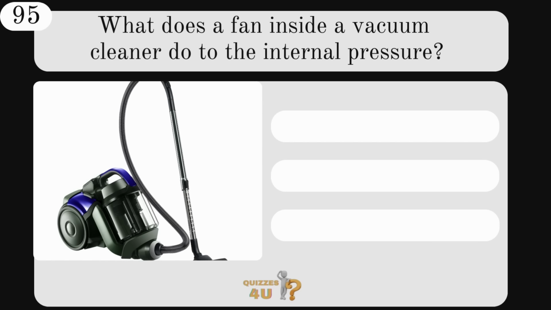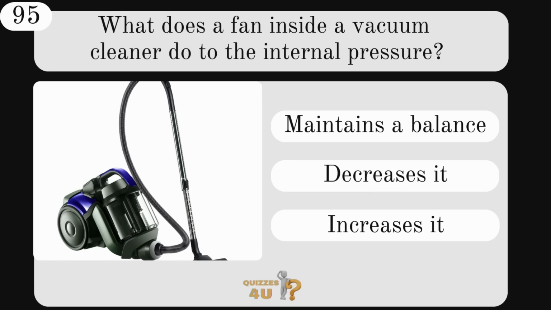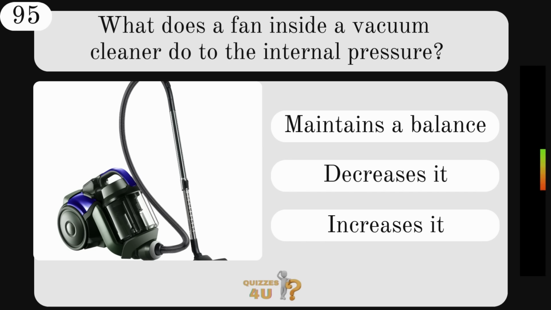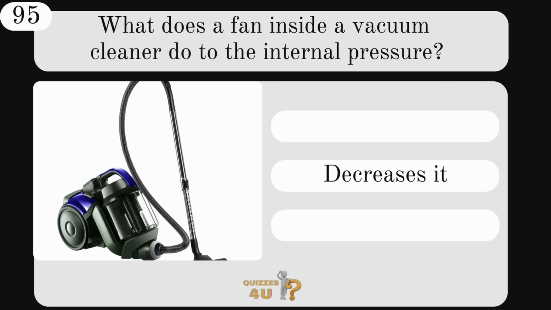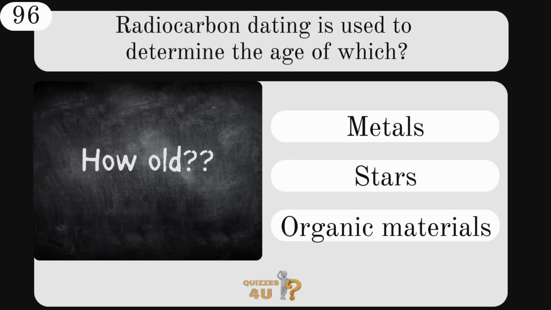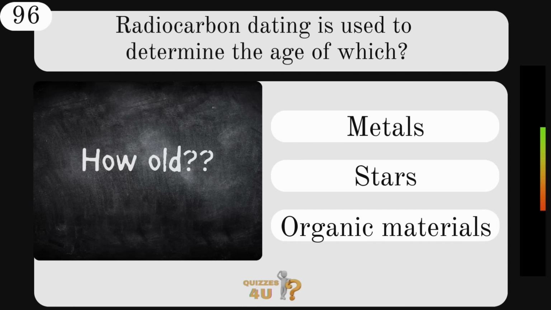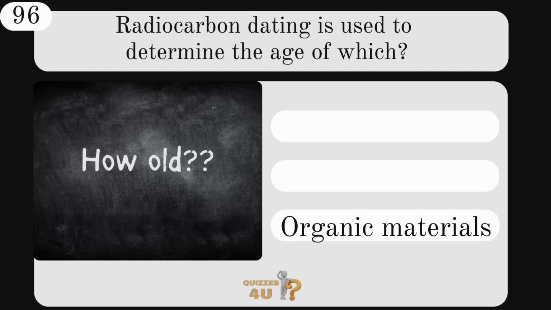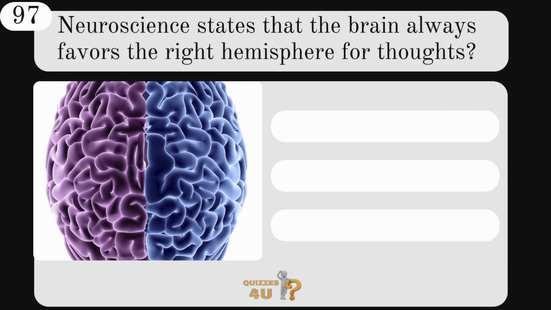What does a fan inside a vacuum cleaner do to the internal pressure? It maintains a balance, it decreases it, or it increases it. The correct one there, it decreases it. Radiocarbon dating is used to determine the age of which? Metals, stars, or organic materials? That's for organic materials. Neuroscience states that the brain always favours the right hemisphere for thoughts.